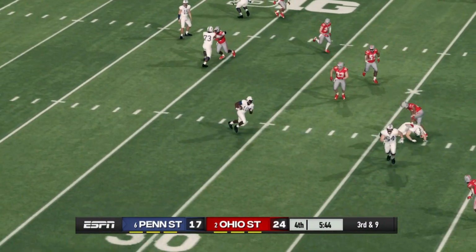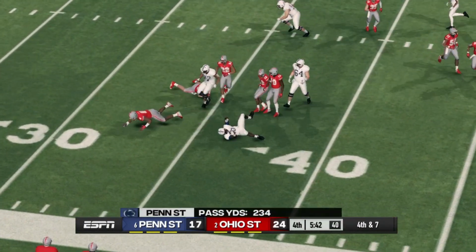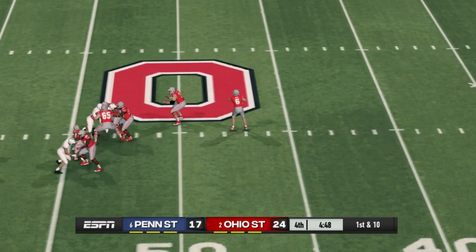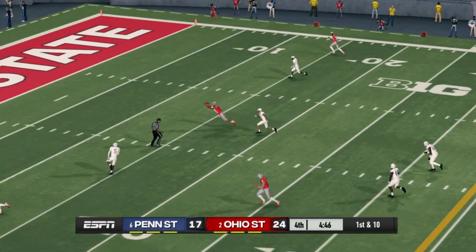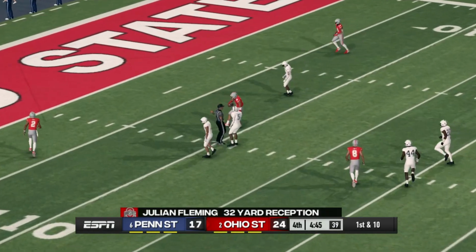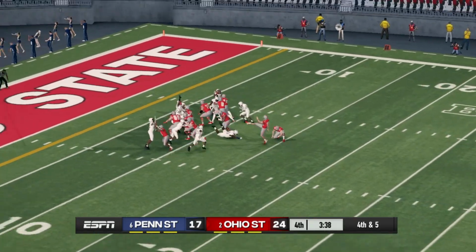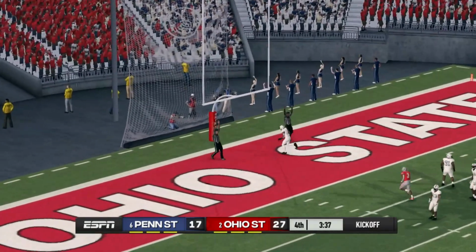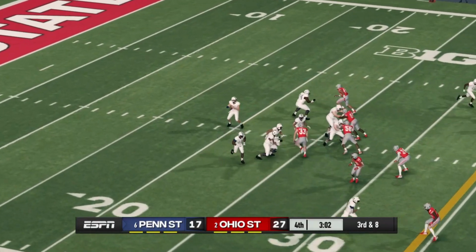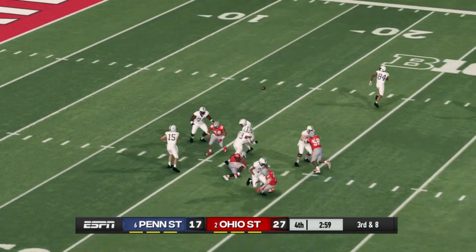They had opportunities in this game, that's for sure. On 3rd and 7, they try to go to the screen. That doesn't work. Ohio State gets the ball. Kyle McCord finds a diving Julian Fleming inside the 10-yard line. They do get stopped, but the field goal makes it a 2-score game. Now 27-17. Still some time for Penn State, though.